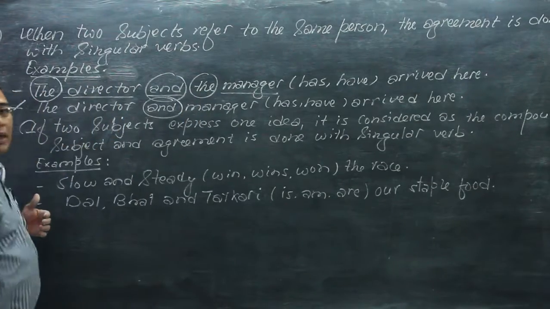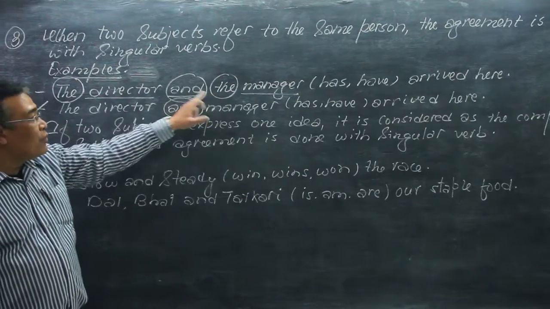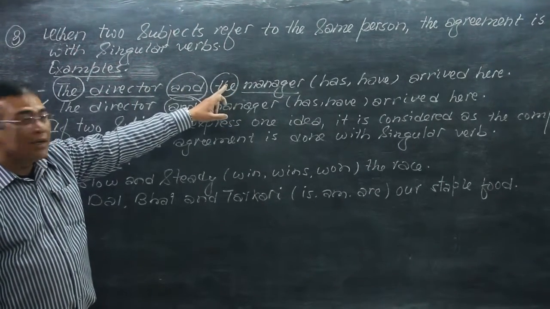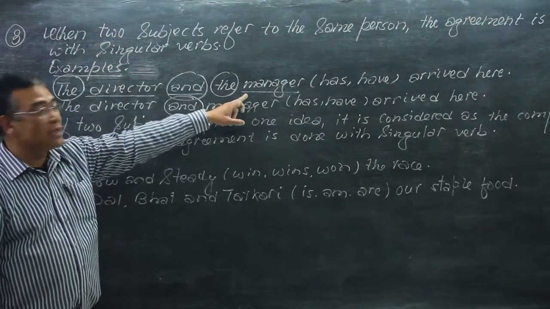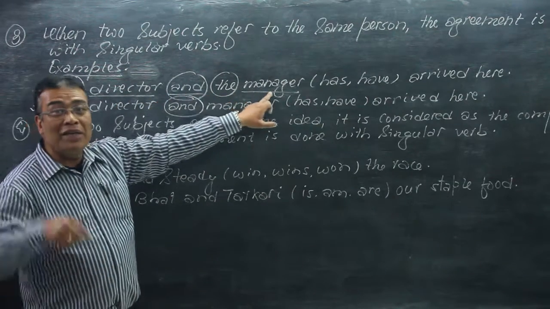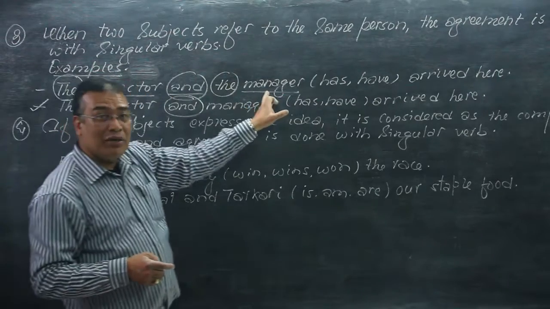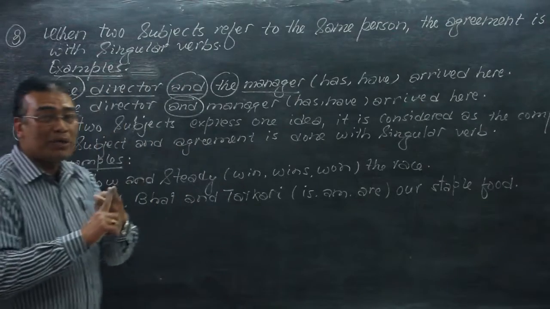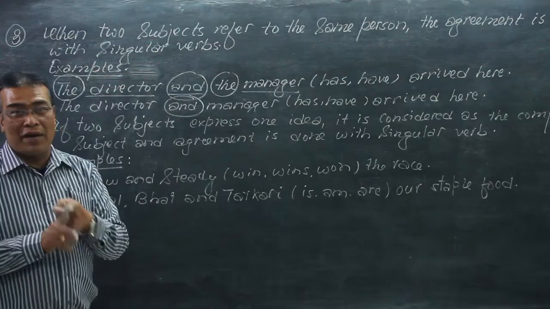When the article the is used with the two subjects, they are two different persons. The director is one and the manager is another. So, the director and the manager have arrived here, this means two persons have arrived.